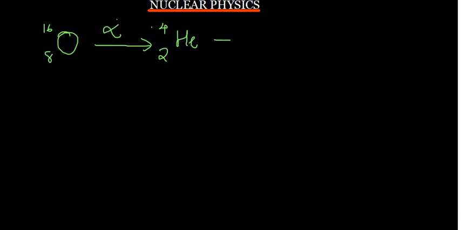Now what is going to form? From the oxygen we've released 2 protons. From the 8, how many are going to remain? We are going to have 6 remaining. And then from the 16 we've released 4. How many are going to remain? We are going to remain with 12. So what element, let me call this X, has got 6 protons and a mass of 12? The element that is going to result is carbon. If we check on the periodic table, carbon has got a proton number of 6 and a mass number of 12, meaning that if oxygen undergoes 1 alpha decay, it is going to form carbon. Right, so that is an alpha decay basically.